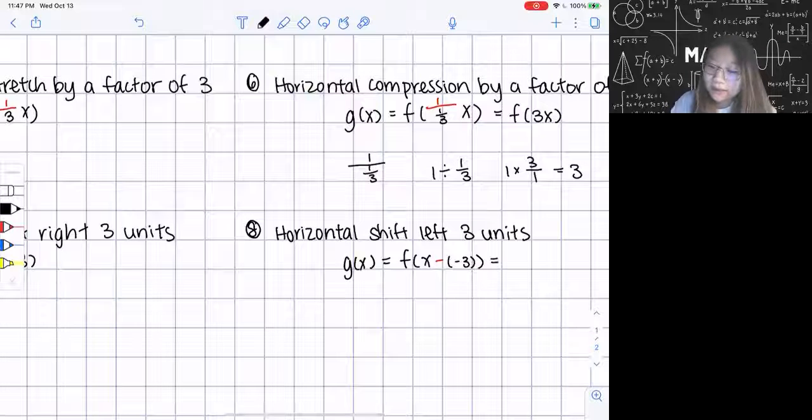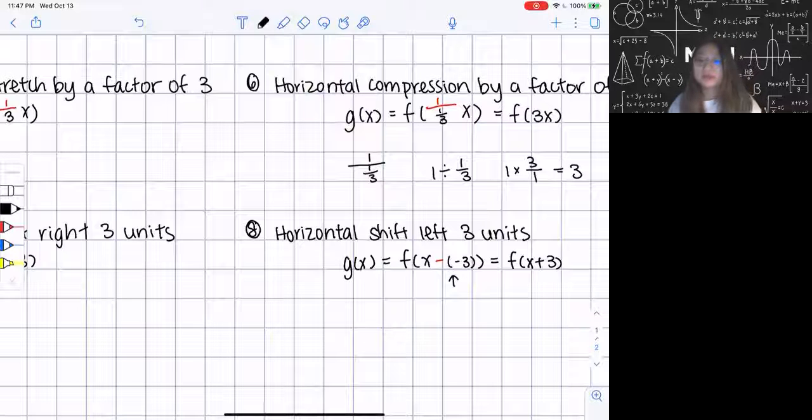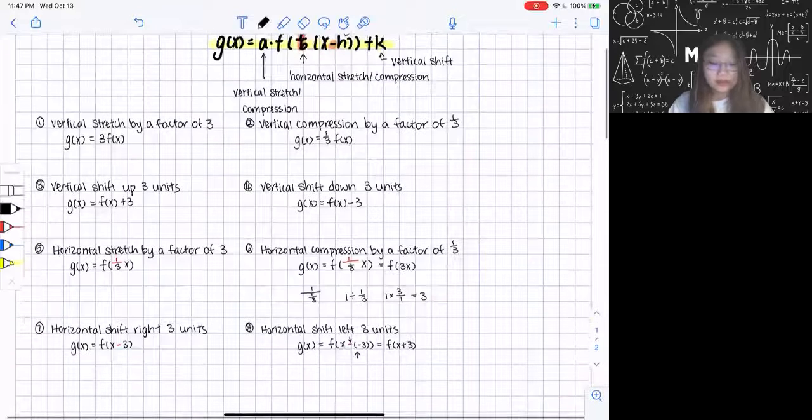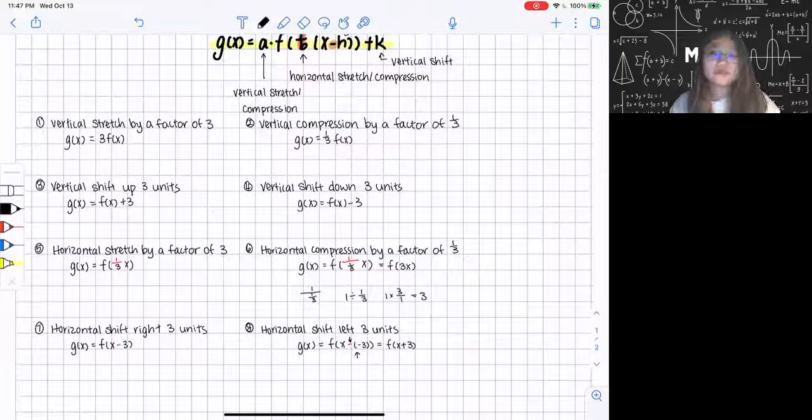So at the end, I'm gonna get f of x plus 3, but this plugging step, usually people ignore. So that's why sometimes for left, people think it's going to be minus 3, but actually it's plus 3 because there is a negative sign originally in the expression. So that's why. And I think that concludes all of the 8 types of transformations related to vertical and horizontal.